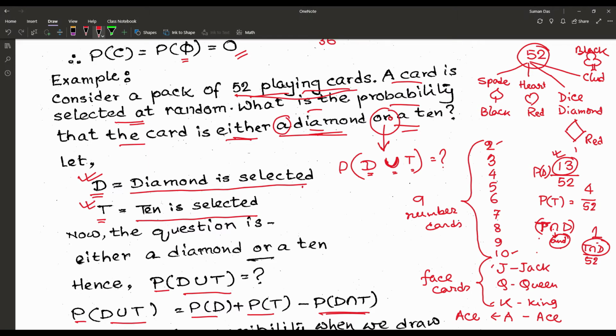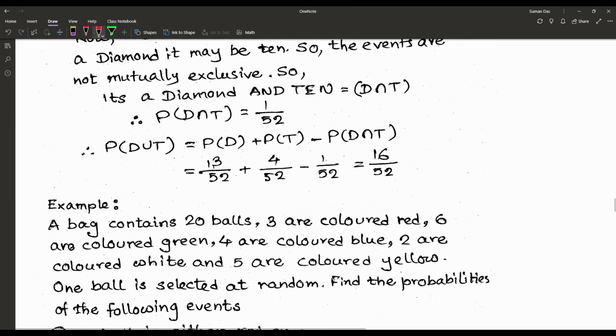So those events are not mutually exclusive. So it's a diamond and 10, D intersection T may be 1 by 52. So P of D union T, that is our problem. P of diamond plus P of T minus P of D intersection T.